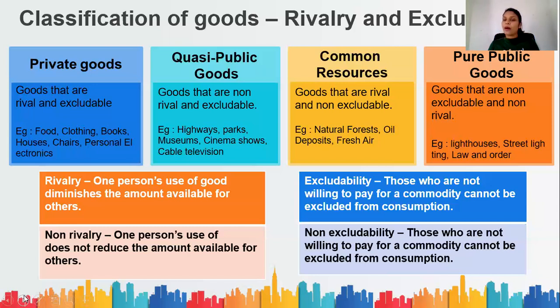Then comes pure public goods. Pure public goods are non-rival and non-excludable. Street lights, world peace, law and order, knowledge, ozone layer, they are pure public goods. It will not reduce the amount available for the others, and no one can exclude you from consumption just because you're not paying for it.